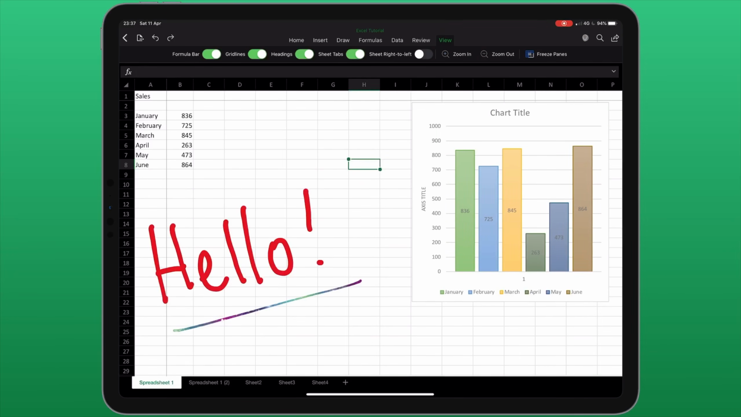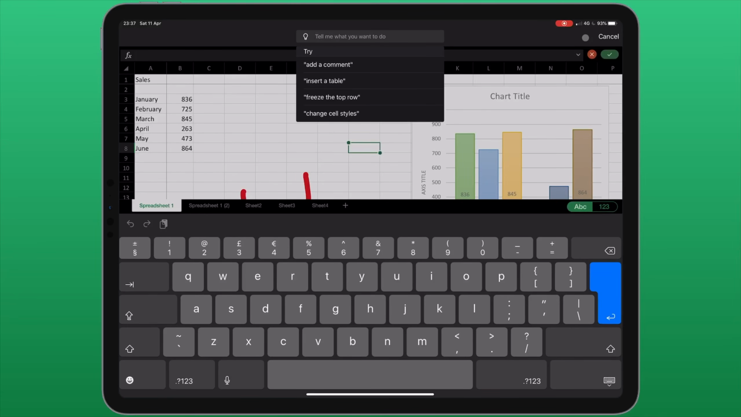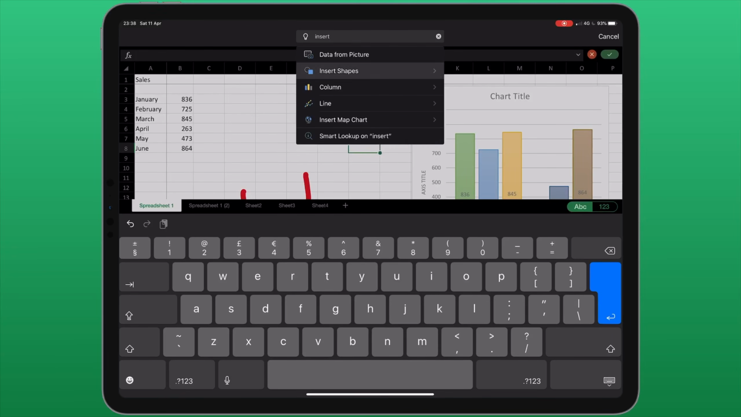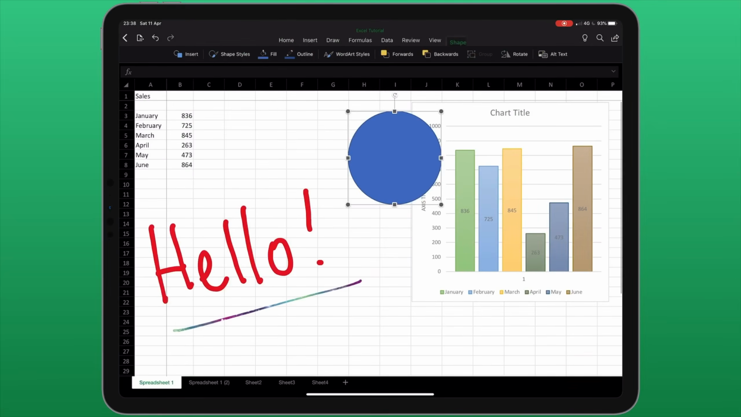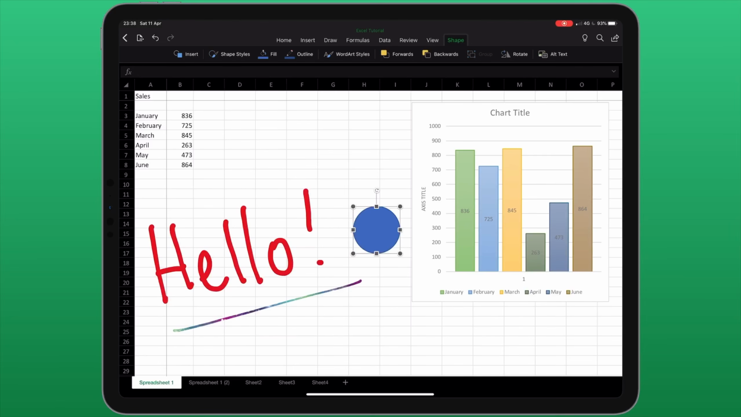The first of these three icons is a kind of help function. From here I can type in something that I'd like to do, and Excel will help me do it. This is a nice easy way of adding things to your spreadsheet and avoiding having to hop through different menus.